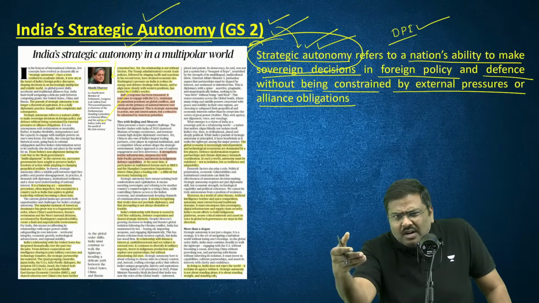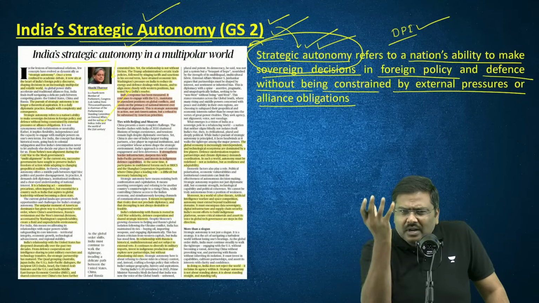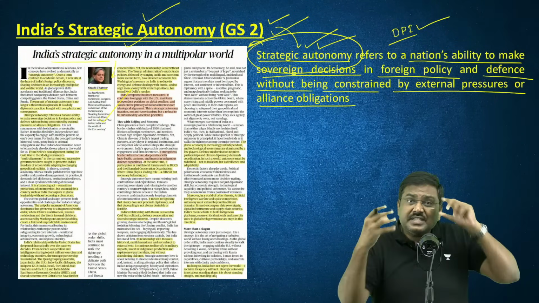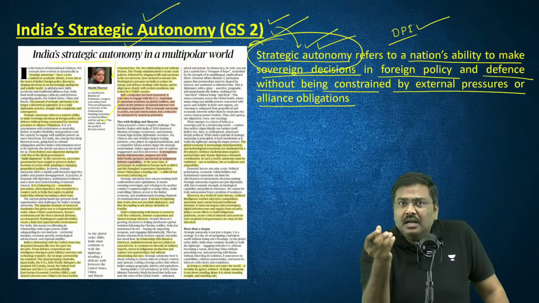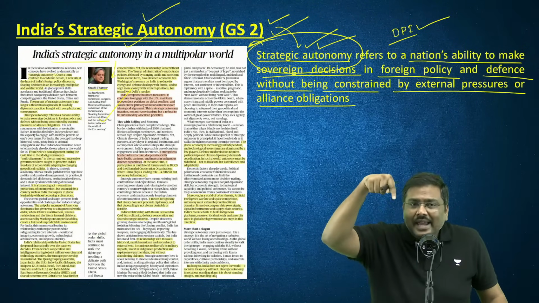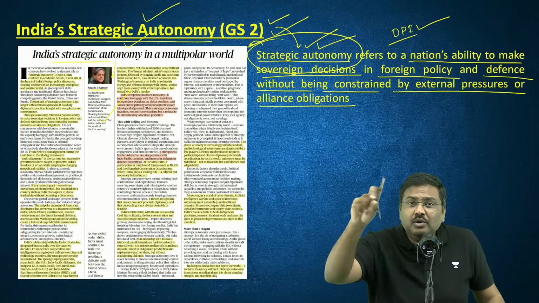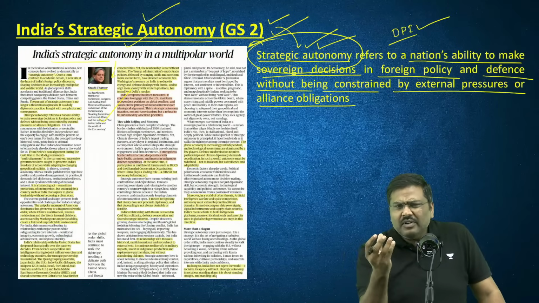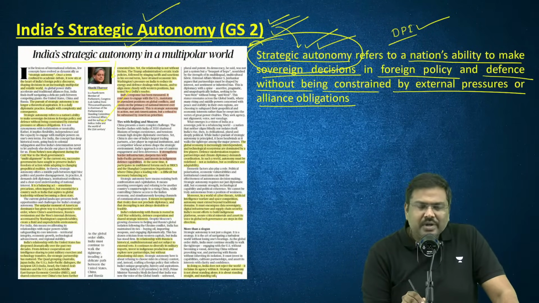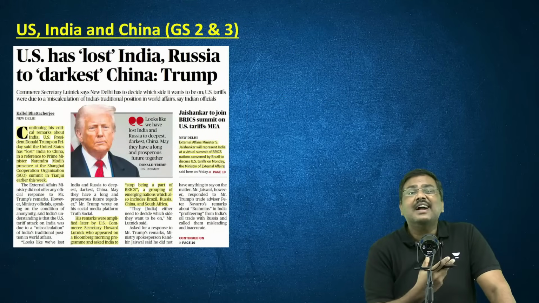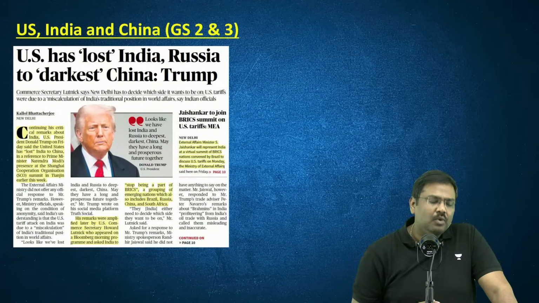India has invested a lot of money. We have, let's say, this kind of a stack, that is a technology stack. This will help us not only use this technology in the Indian market, but also supply to the global market. And that will improve the soft power of India. So these are certain very important arguments in the context of having strategic autonomy. Please make a note of all of them.